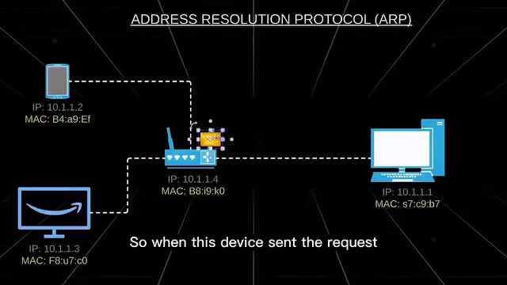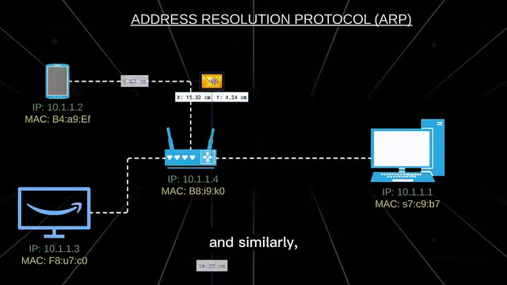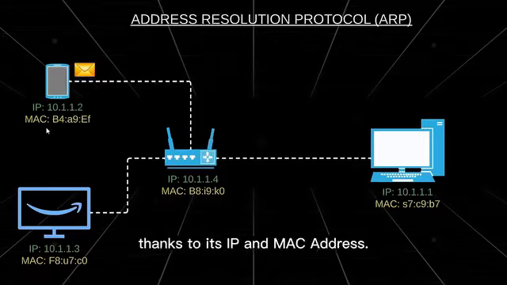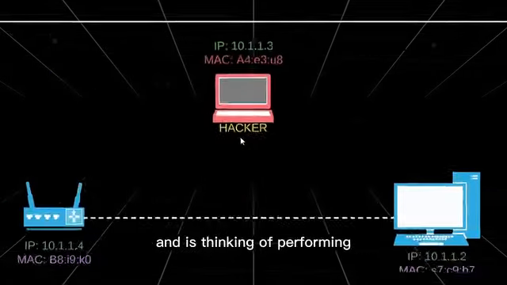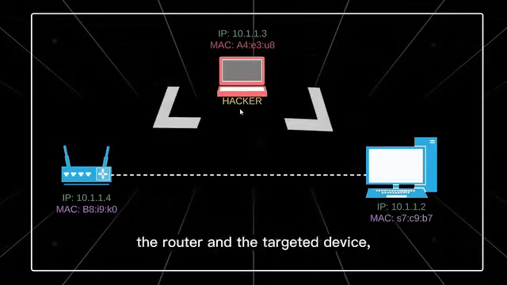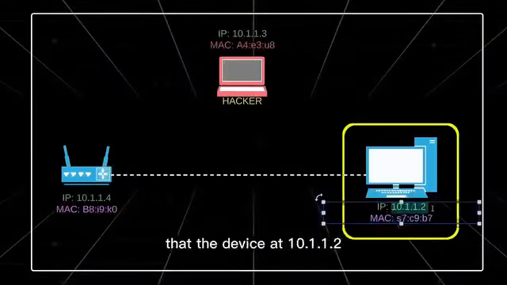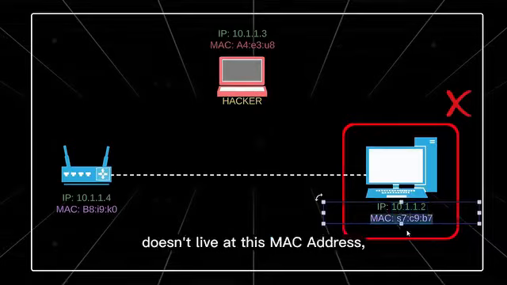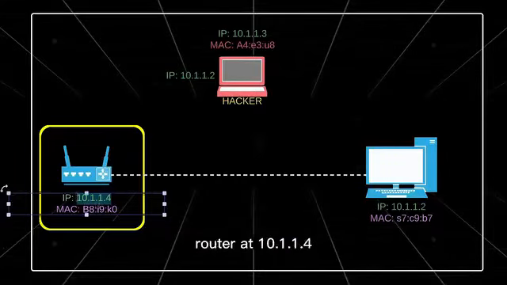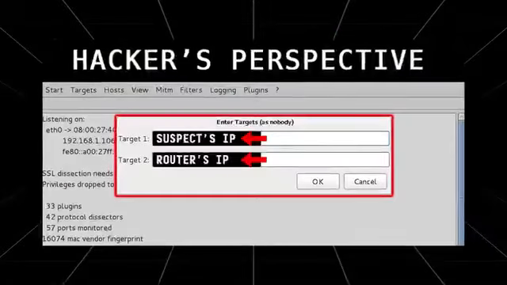So when this device sent the request to the router, it knew where the router was, as it had both the router's IP and MAC address, and similarly when the router sent the request back to the device, it also knew the device's location thanks to its IP and MAC address. Now when a hacker is on the same network, and is thinking of performing a man-in-the-middle attack, what he can do is basically place himself in between the router and the targeted device, using a tool like Ettercap on Kali Linux, by first telling the router that the device at 10.1.1.2 doesn't live at this MAC address, but actually lives at this MAC address, and then telling the targeted device that the router at 10.1.1.4 doesn't live at this MAC address but actually lives at this MAC address.